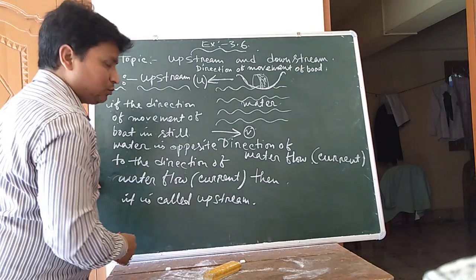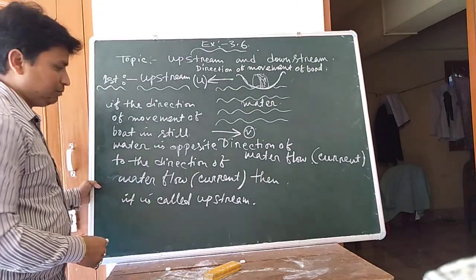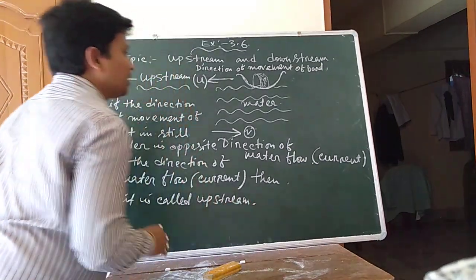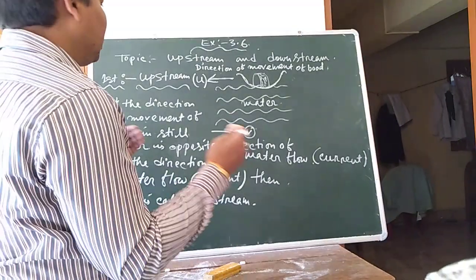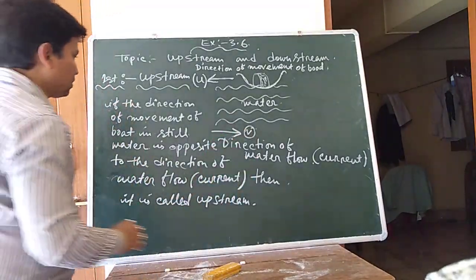That means the boat is moving upstream. Upstream means both the directions are opposite to each other.